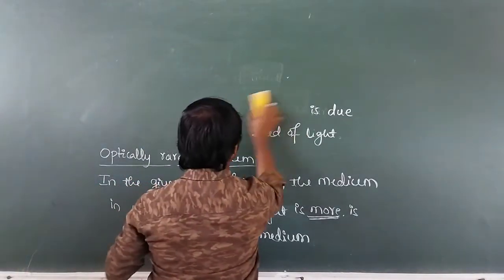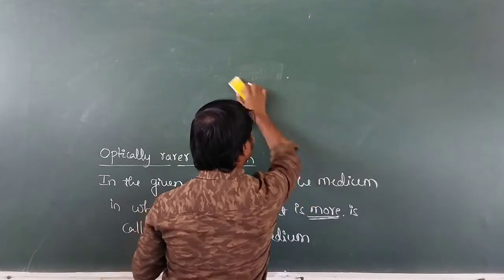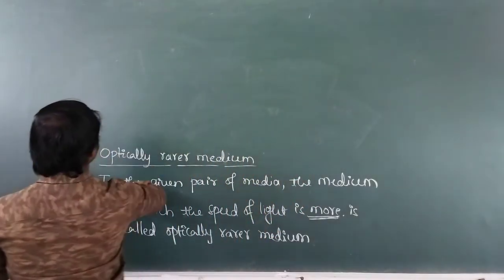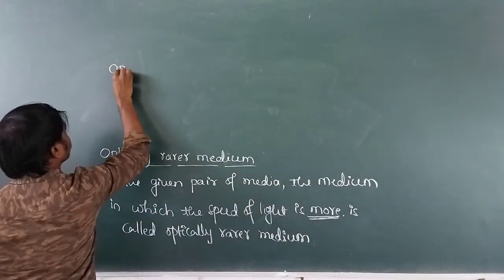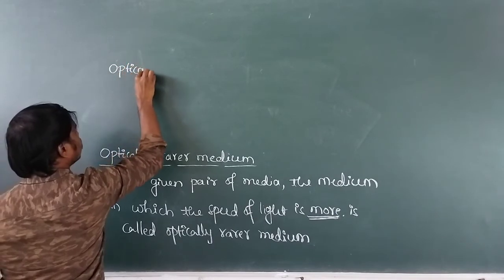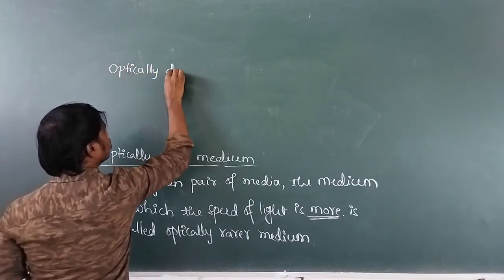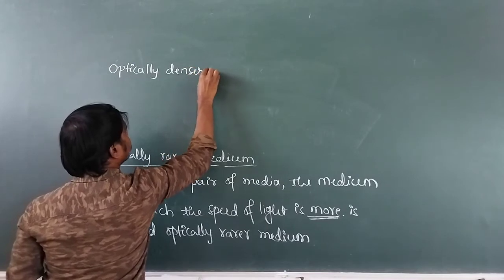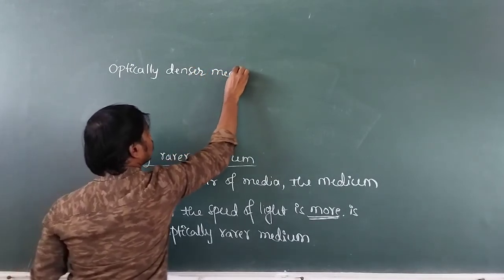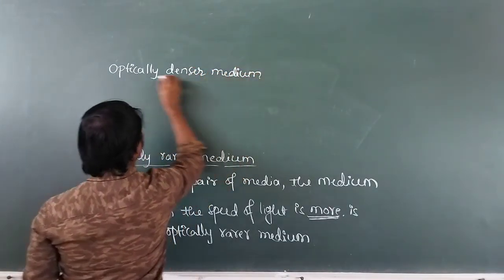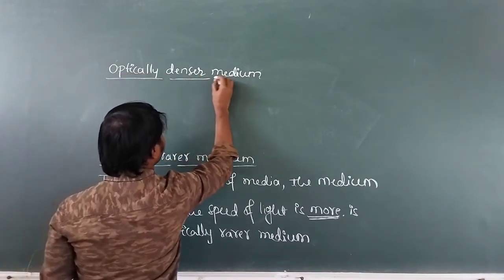Optically denser medium, or it is called denser medium. Then what do you mean by optically denser medium?